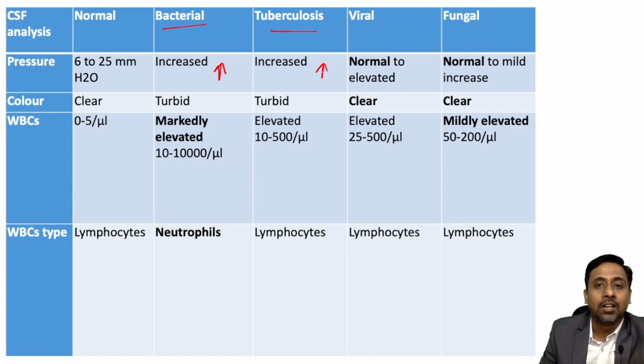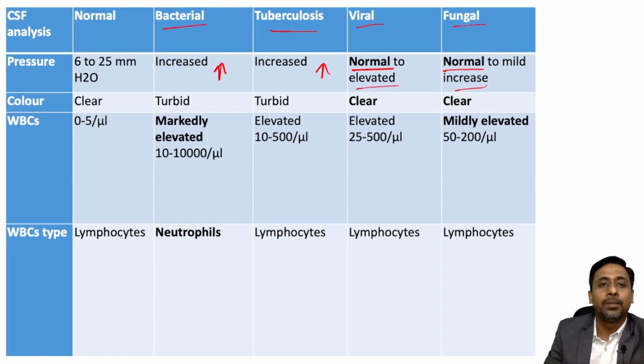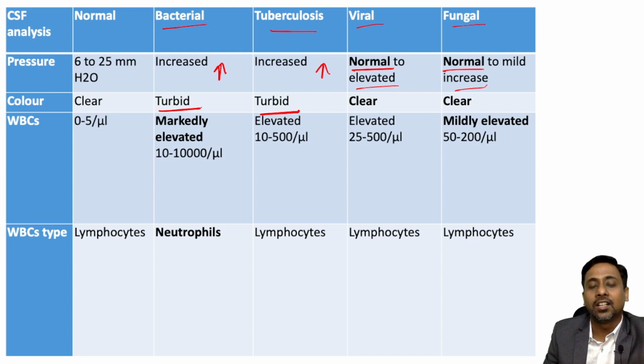However, it is normal or slightly elevated in case of viral or fungal. Also the CSF is turbid in case of both bacterial and tubercular. However, the pressure is normal and the CSF is clear in case of viral and fungal.